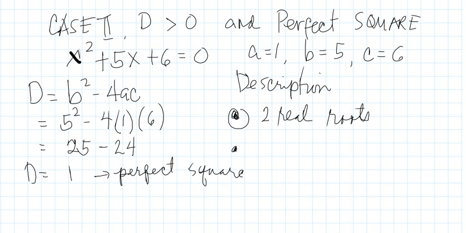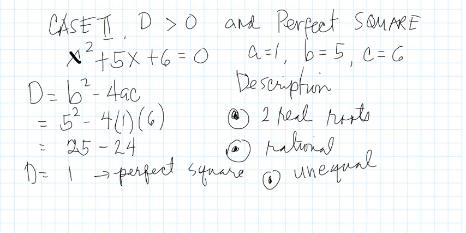Another, rational. And unequal. Okay, we investigate this description.